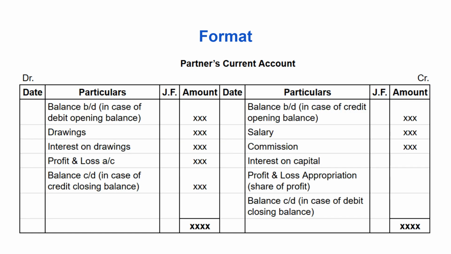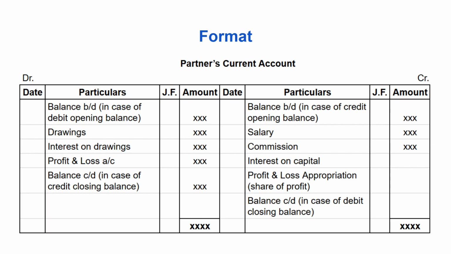Partners' capital account format. Partners' capital account: debit side date, particulars, journal folio, amount; credit side date, particulars, journal folio and amount. Balance brought down: in case of debit, closing balance, and for credit, balance brought down if there is credit opening balance. And debit side: drawings, interest on drawings, profit and loss account for share of loss. And credit side: bank, fresh capital introduced, salaries, interest on capital, profit and loss appropriation. And then there is balance carried forward.